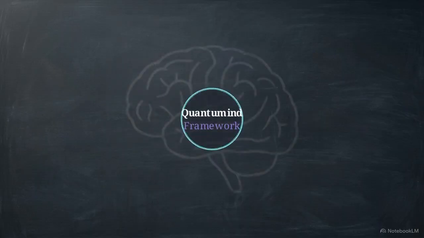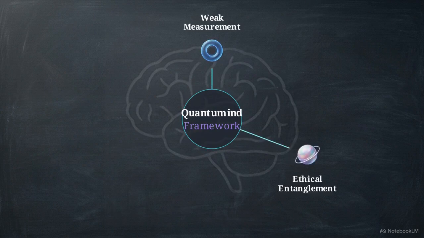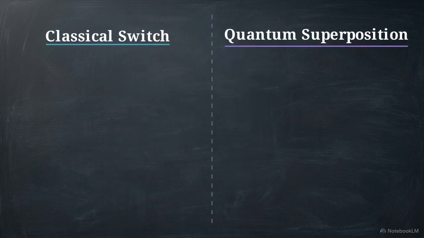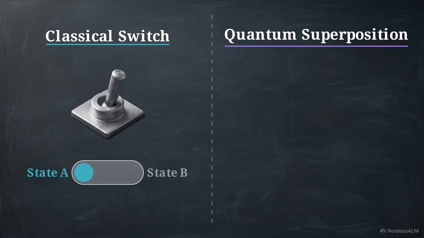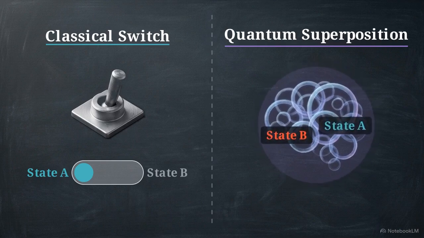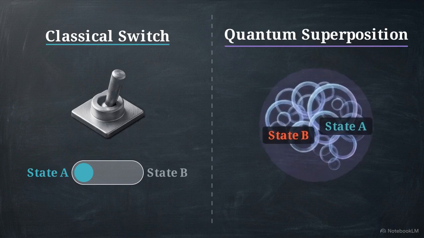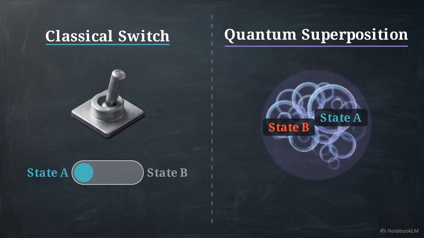To achieve this alignment, the Quantumind framework translates complex psychology into 3 distinct, measurable quantum mechanisms: weak measurement, ethical entanglement, and decoherence resistance. The foundation of all 3 mechanisms is a shift away from binary states. In classical logic, a choice is a switch, either state A or state B. Quantum probability allows for superposition, holding multiple options simultaneously in overlapping waves of probability.